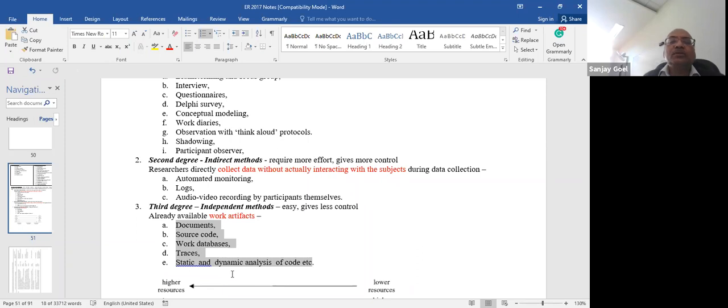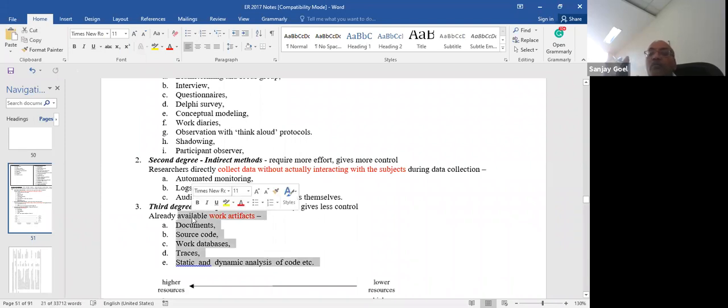So in software engineering you have these kind of documents, but work artifact is to be seen as a generic category. So you primarily try to study as a researcher, you are trying to understand what work was done and how it was done by studying those work artifacts.